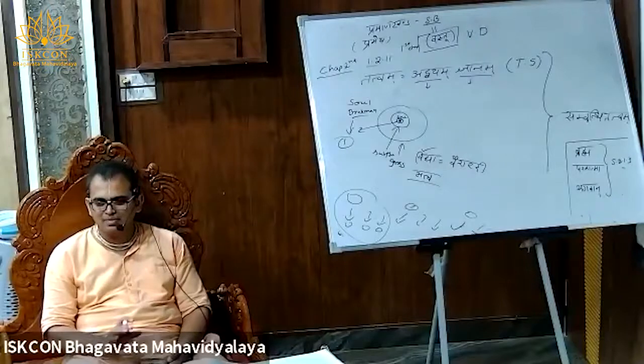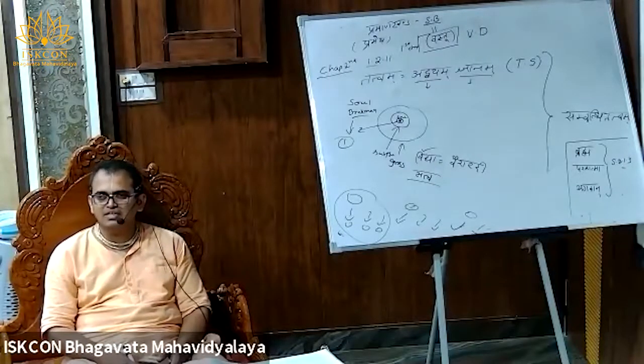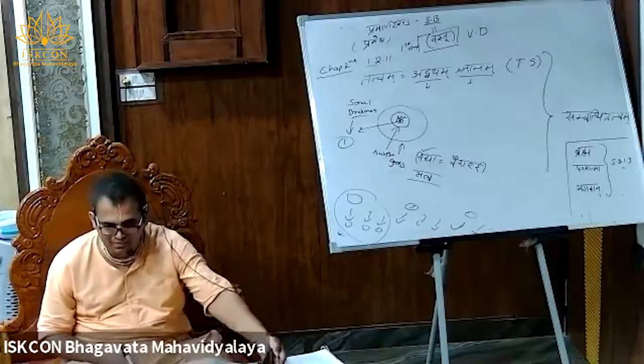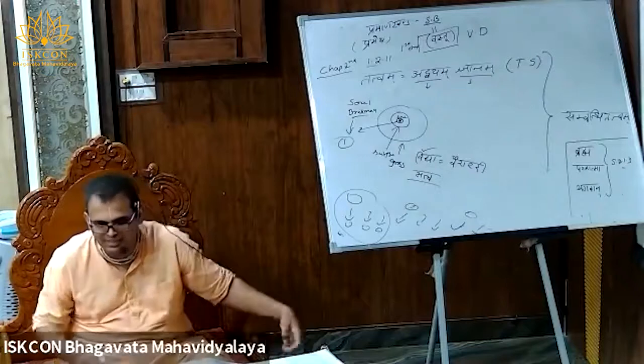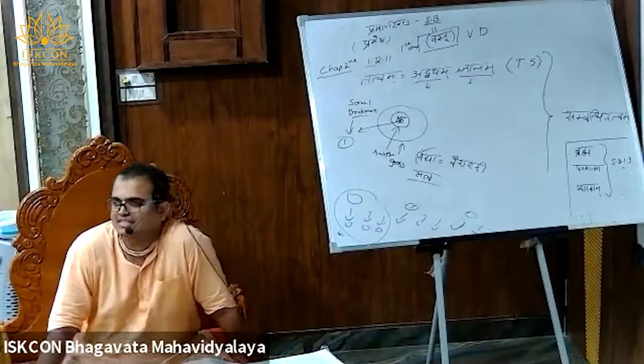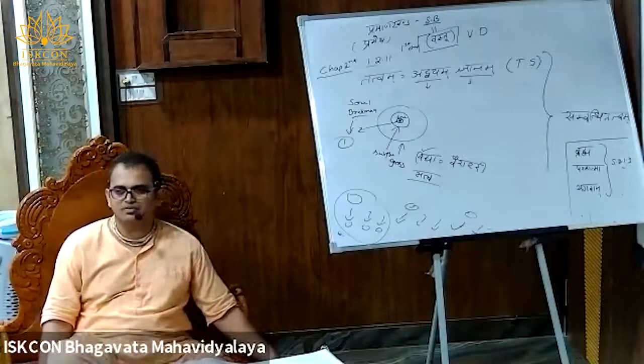So Suta Goswami didn't wait for that question. Shaunaka didn't ask what is Brahman, what is Paramatma, and what is Bhagavan. He immediately understood the listener's mood, that he might be thinking about what is Brahman, Paramatma, and Bhagavan. So he wants to clarify that, and to clarify it he started saying Jagruhe Paurusham Rupam, third chapter.